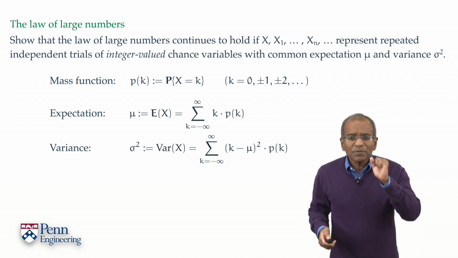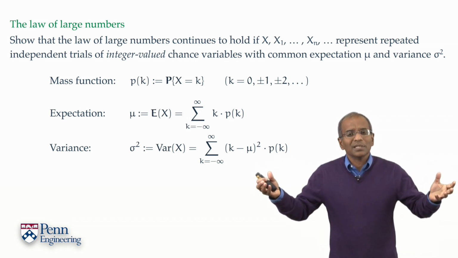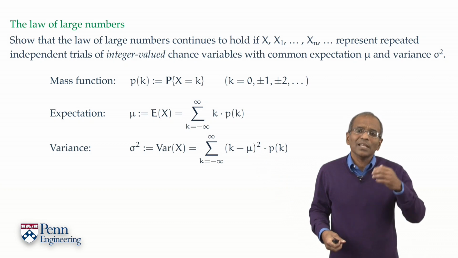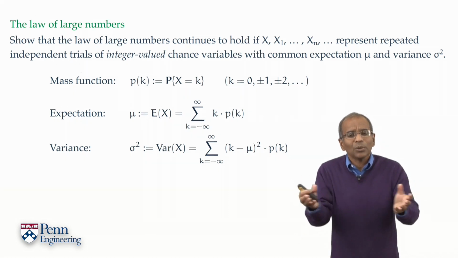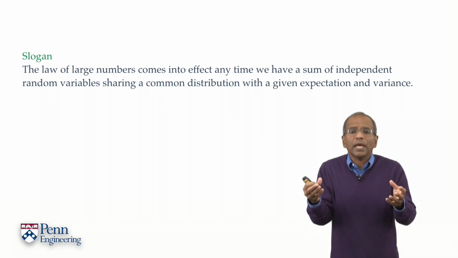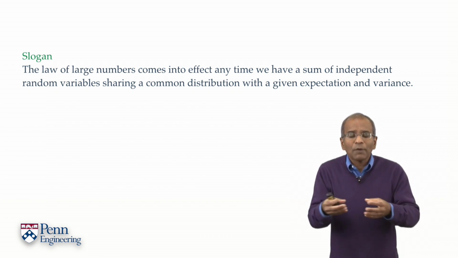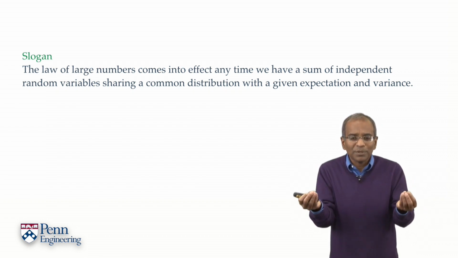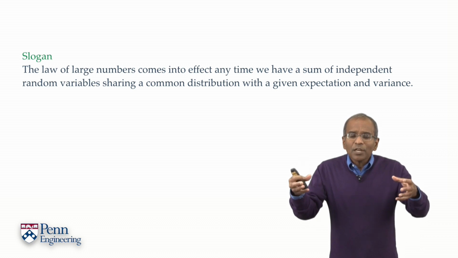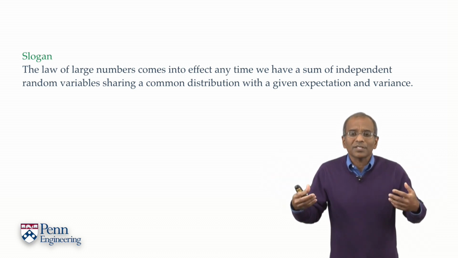Now, what you've discovered really is that we have a law of large numbers in the continuous setting and in the discrete setting. And so here's a slogan. The law of large numbers is going to come into play anytime we have repeated independent trials and we form a sum of these variables. These variables should have a common expectation and a common variance.